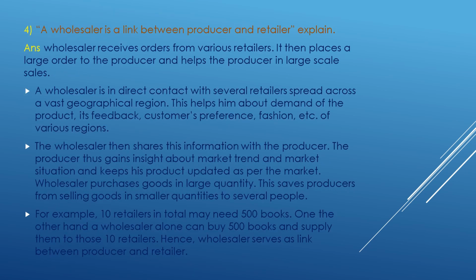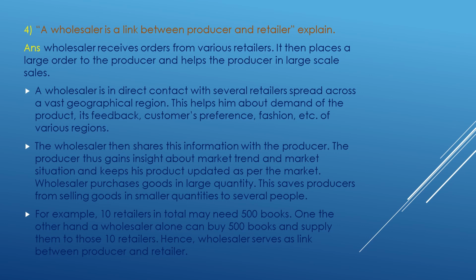A wholesaler is a link between producer and retailer. Explain. Wholesaler receives order from various retailers. It then places a large order to the producer and helps the producer in large scale sales. A wholesaler is in direct contact with several retailers spread across a vast geographical region. This helps him know about the demand of the product, its feedback, customers' preference, fashion, etc. of the various regions. The wholesaler then shares this information with the producer. The producer thus gains insight about market trend and market situation and keeps his product updated as per the market.